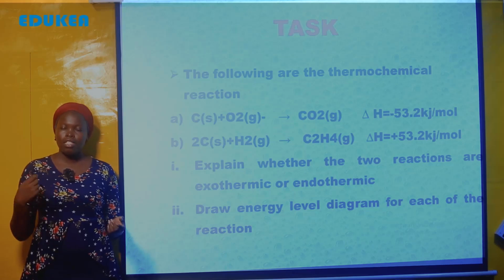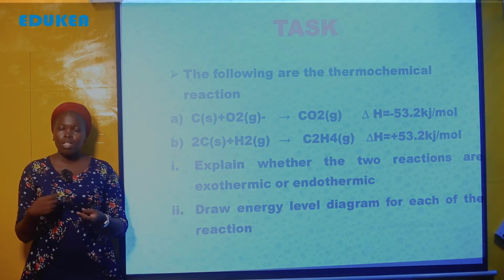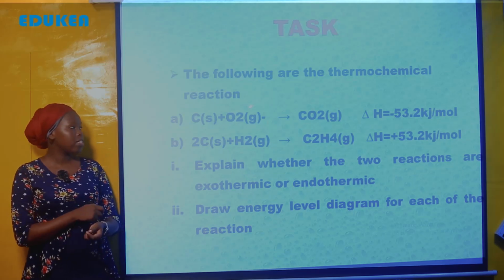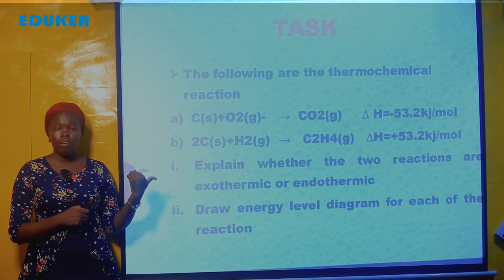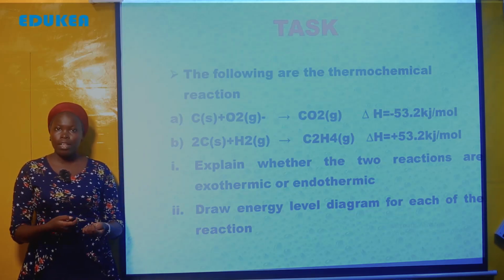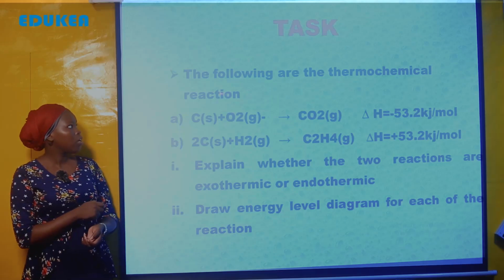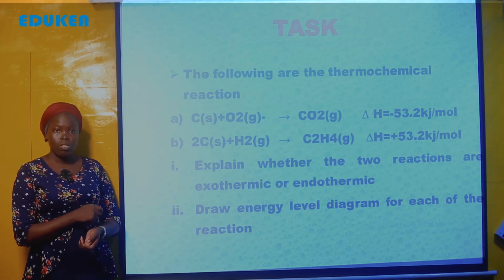You have to check your understanding, and also you have to pass through the content so as to improve your understanding, to improve your competence level. And the following are the thermochemical equation. Here you have given the solid carbon is oxidized to form the carbon dioxide, and the heat change here is negative 53.2 kJ per mole.